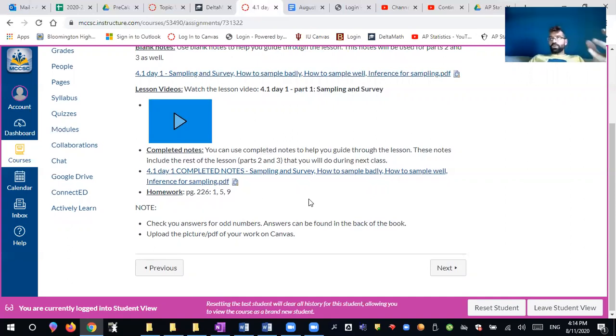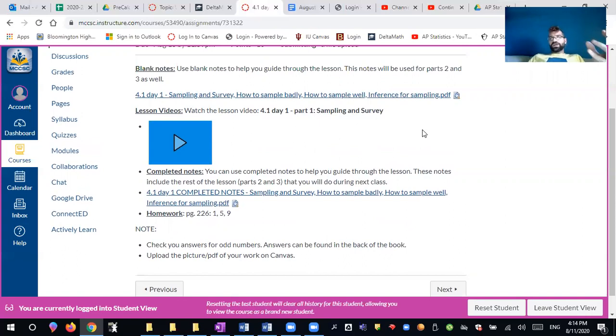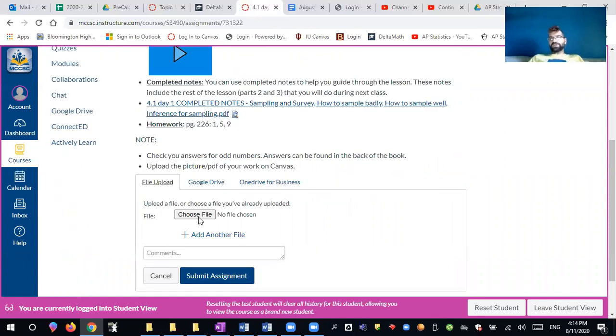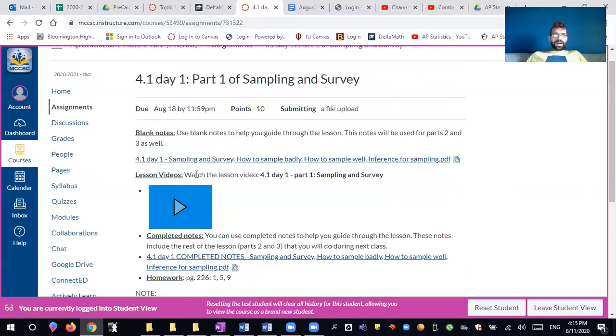Once you do your homework, you will have to submit it on Canvas. So in the same place where you watch the video, you will press the submit button and you will upload the picture or a PDF file of your homework. Most of you have done this type of thing in the past, so you should know how to upload those PDFs or pictures on Canvas. If you do not, as I said, there's a video that you can look up of how to do it via your phone, or here I think it's fairly self-explanatory.